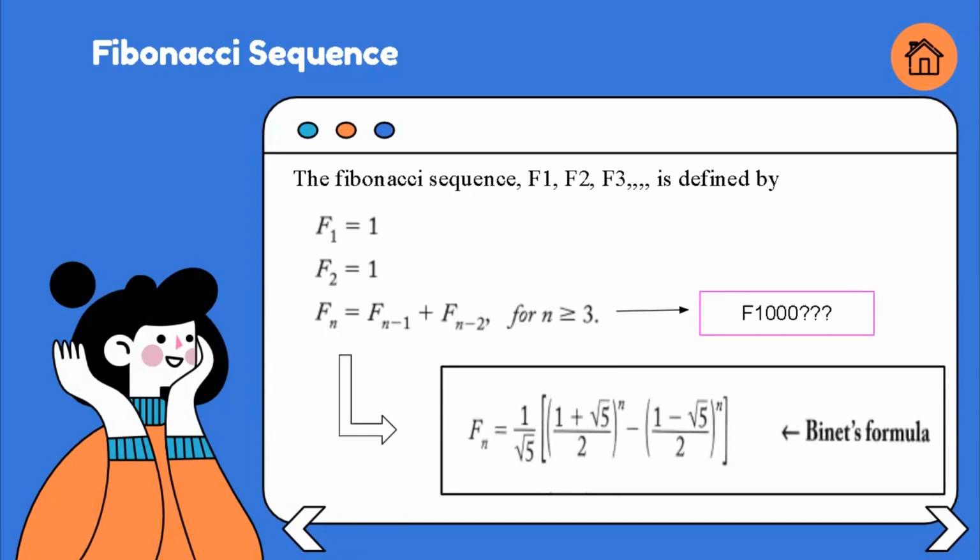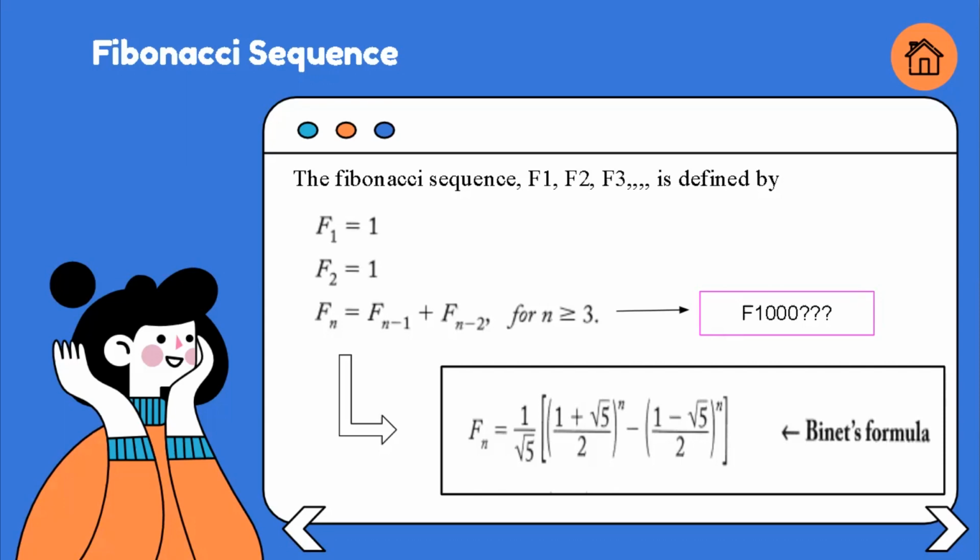That is, Fn equals 1 over the square root of 5 times ((1 plus the square root of 5) over 2) to the power of n minus ((1 minus the square root of 5) over 2) to the power of n. The explicit formula is great for calculating any Fibonacci number without the need to calculate any others.